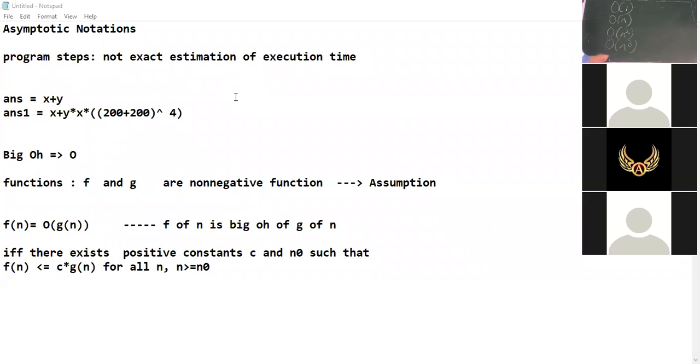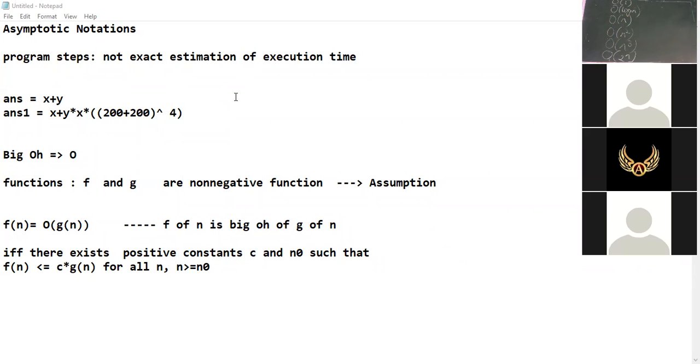Or sometimes it can also be O of 2 raised to n. So depending upon the number of iterations or whatever we have in the program, we will have such big O notations in the program. We will also have logarithmic notations sometimes.